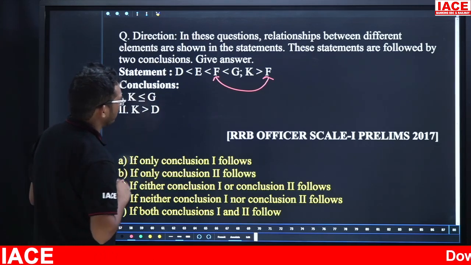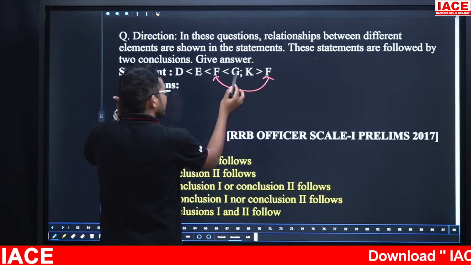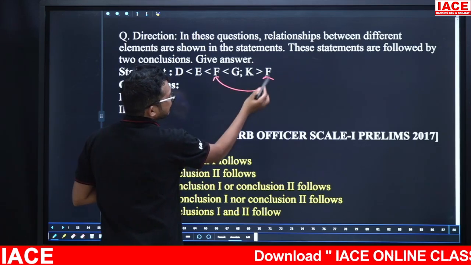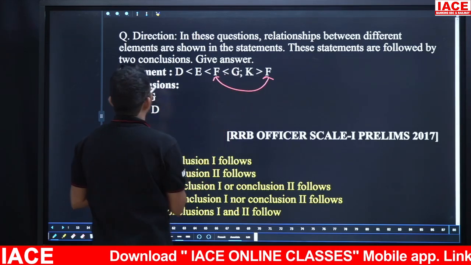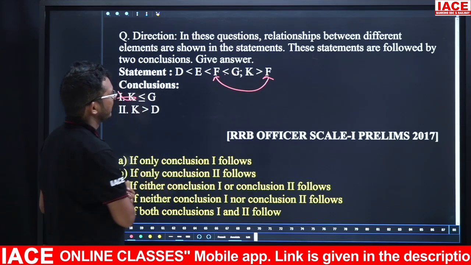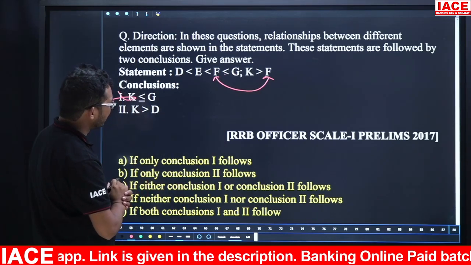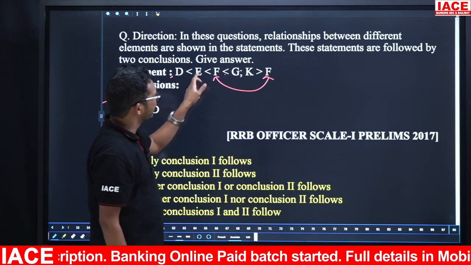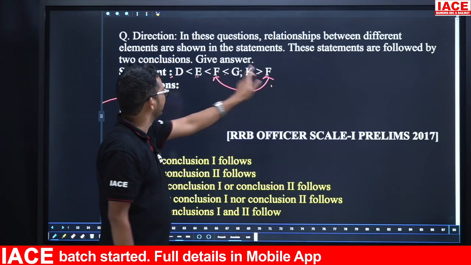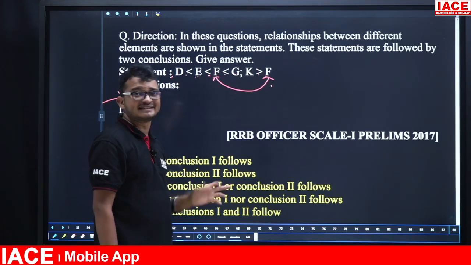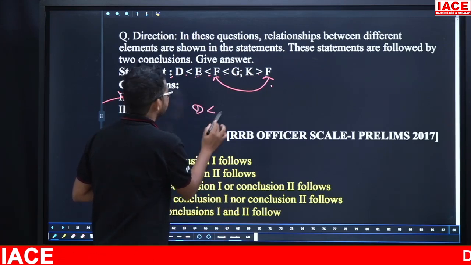Friends, between K and G, what are the symbols here? G is greater than F is less than K. So greater than, less than, both are opposite. First one is can't say. Next K and D. Between K and D, what are the symbols here? D less than E less than F less than K. Less than, result is less than. So D is less than K.